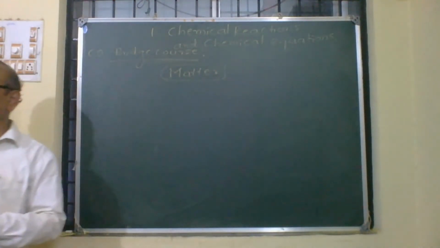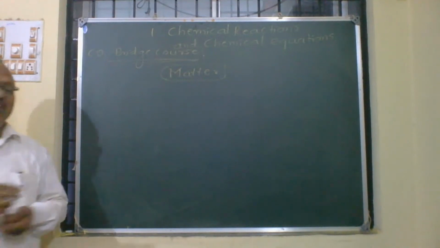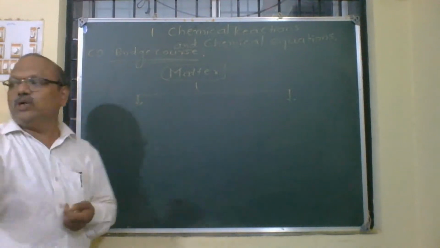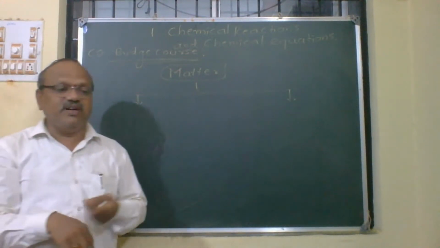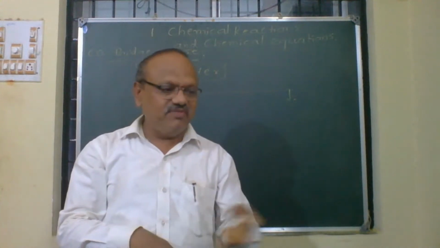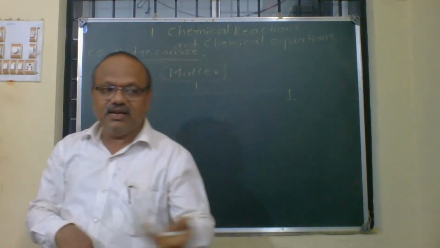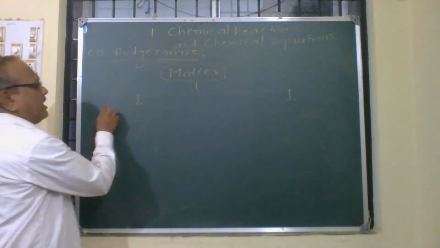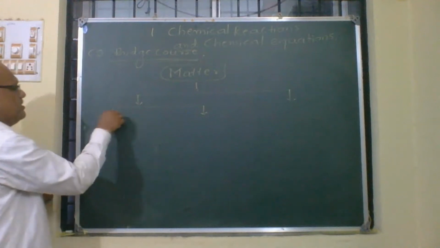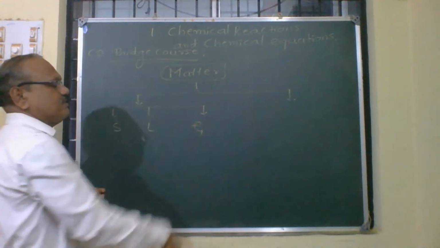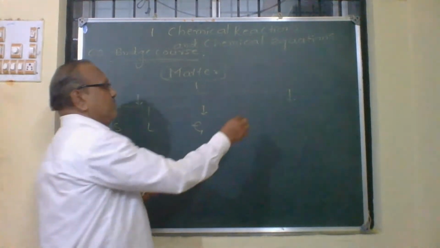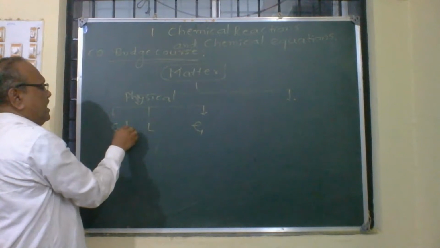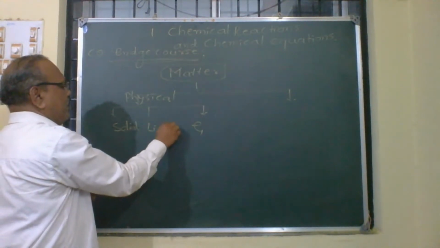We discussed it. Then what did we discuss? That this matter is classified. Whatever matter you see around you is classified physically and chemically. How is it classified physically? Solid, liquid and gases. If you ask a physics student to classify the matter, you will identify it as solid, liquid and gases. This is the physical classification of matter.